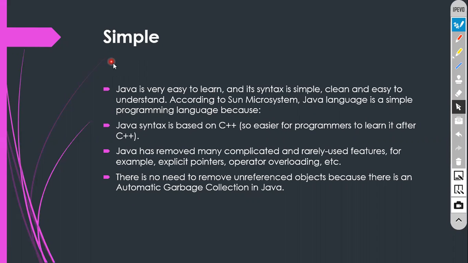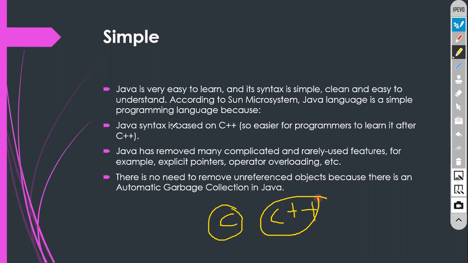Because compared to all the languages, we have many languages, right? Like C, C++, all these languages we have. Compared to C and C++, the syntax of Java is very simple. The syntax of Java is very simple and easy to understand. Clearly you can understand this. That is what they say: Java is easy to learn and its syntax is very simple, clean and easy to understand.